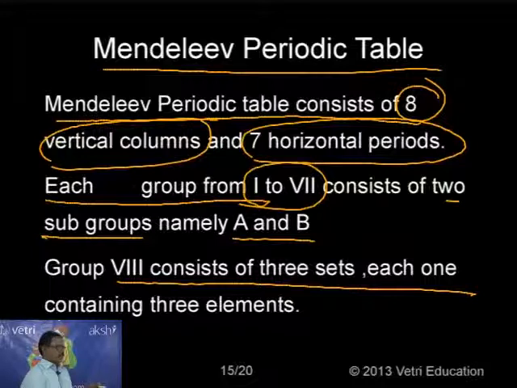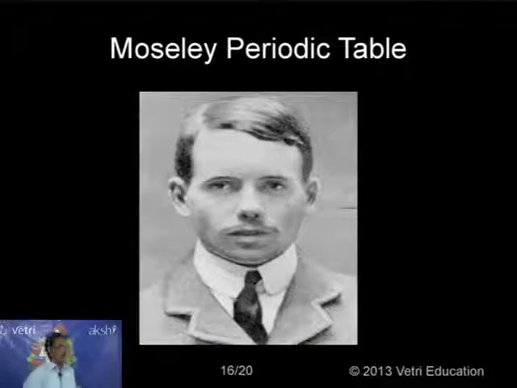So 1A, 1B, 2A, 2B, 3A, 3B, like this he arranged. Up to 7, each group consists of A and B subgroups, and the 8th group consists of 3 sets. These are the important information regarding the Mendeleev periodic table we must know.